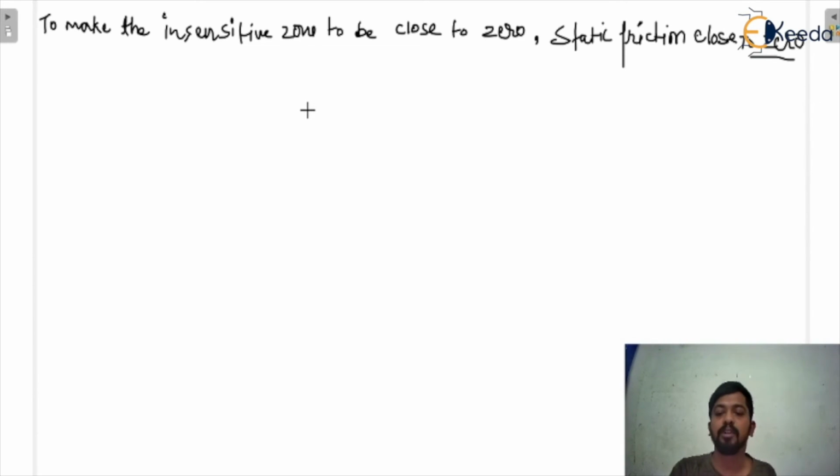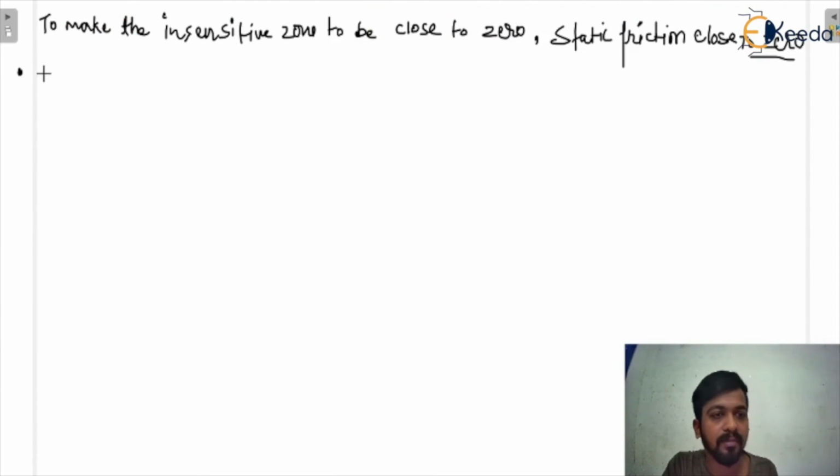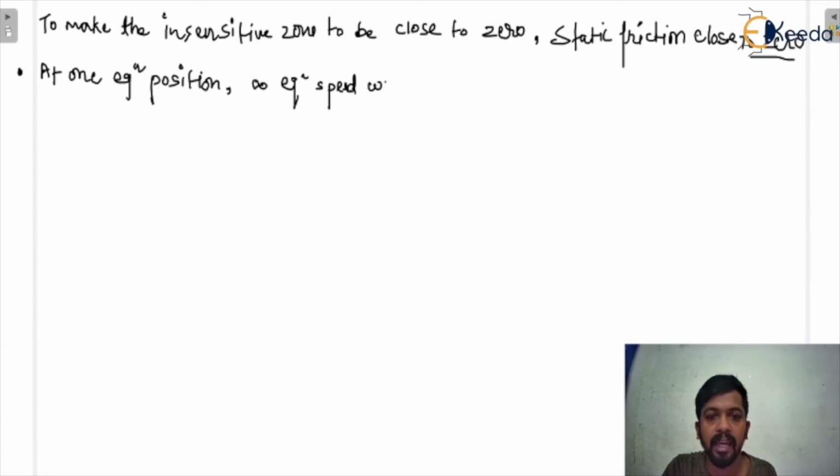So just because of the static friction, at one equilibrium position, that means the height is the same, infinite equilibrium speeds will be there.